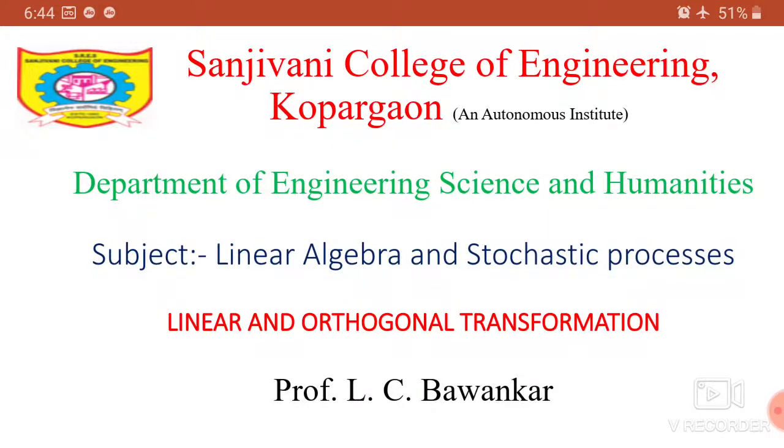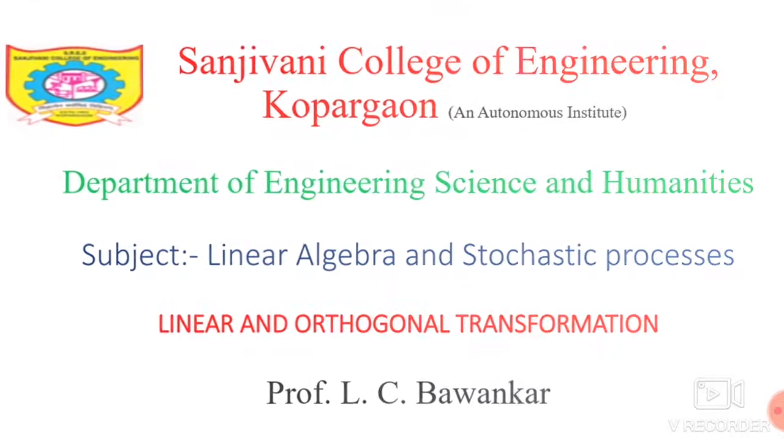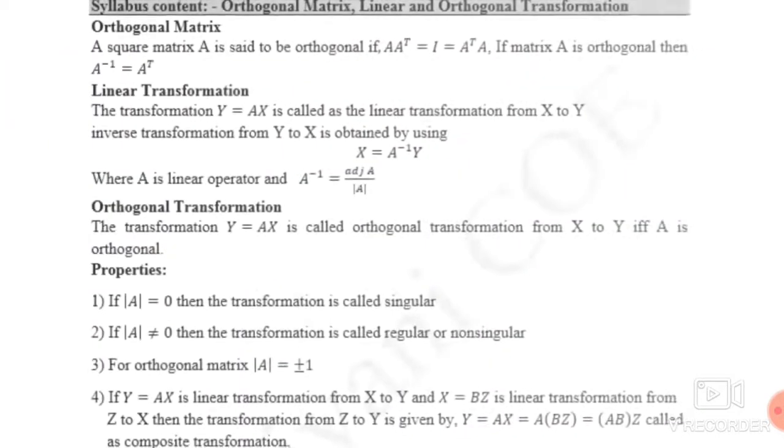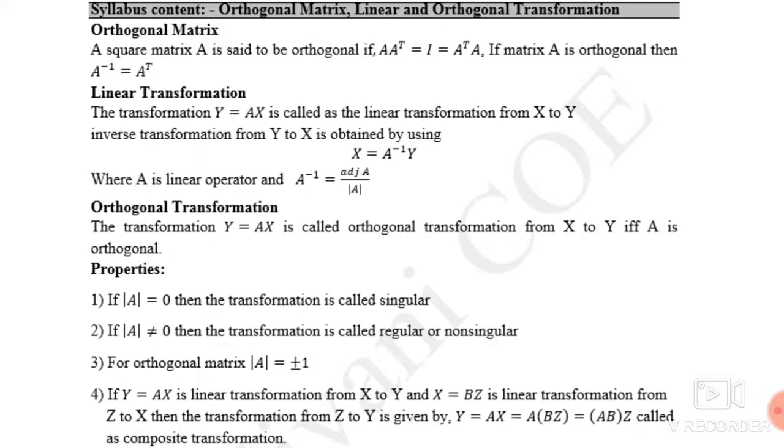Hello everyone. Next topic of matrices is linear and orthogonal transformation. Now what is linear transformation, and transformation related to the orthogonal matrix is called as orthogonal transformation. So first we should know what is orthogonal matrix. Orthogonal matrix is a matrix. It must be a square matrix.